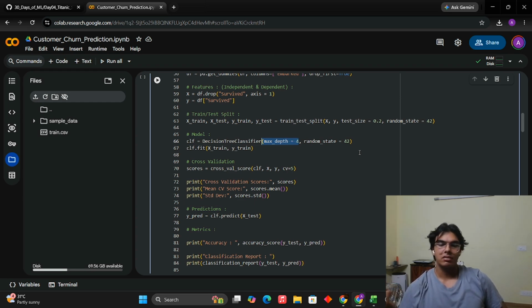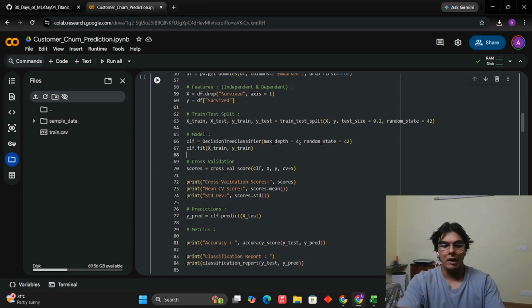Correction: it will give us a very high training accuracy, but a very low testing accuracy because it has memorized the training data. So we of course don't want that. We want to avoid both underfitting and overfitting as well. We want somewhat like a low bias, low variance situation.